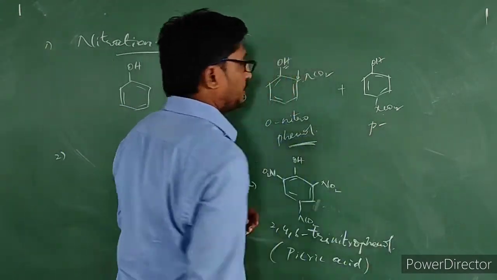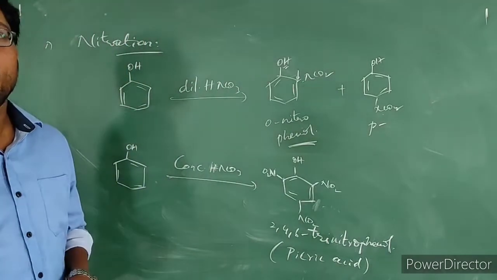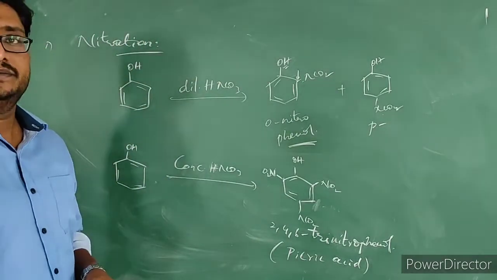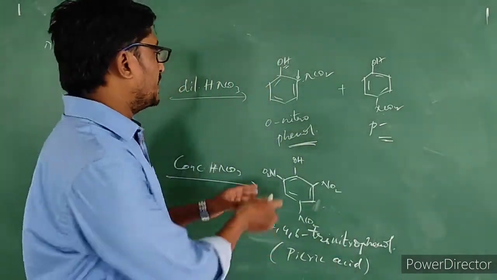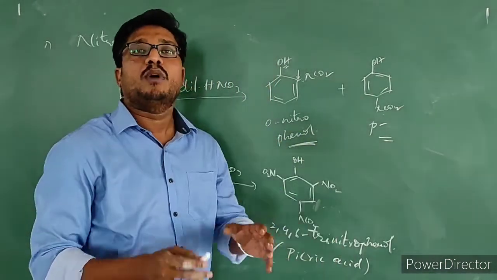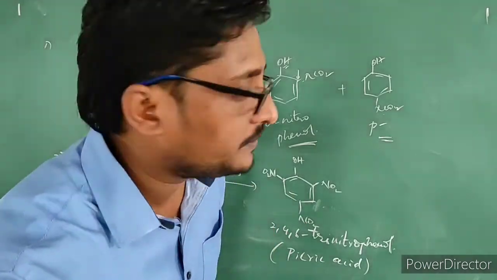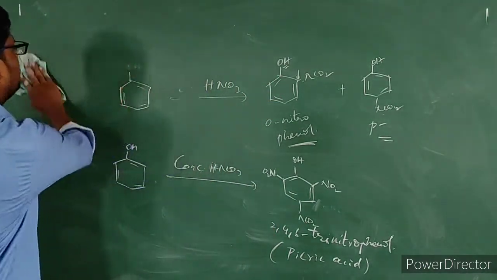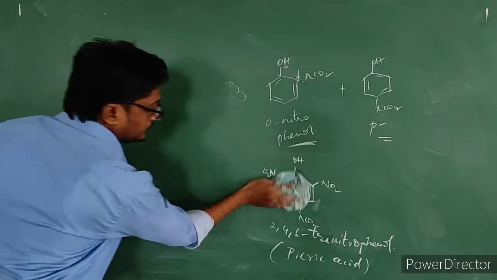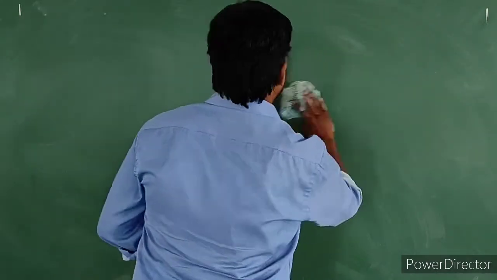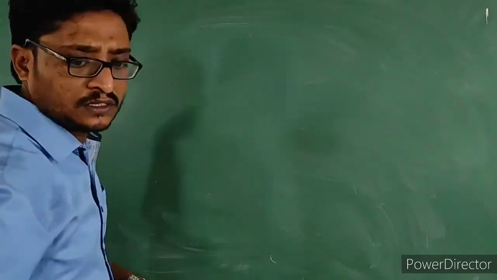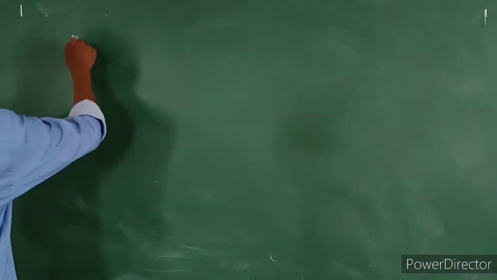When we consider orthonitrophenol and paranitrophenol, which will have the higher boiling point? Paranitrophenol will have a higher boiling point when compared with orthonitrophenol. What is the reason? Let us see.